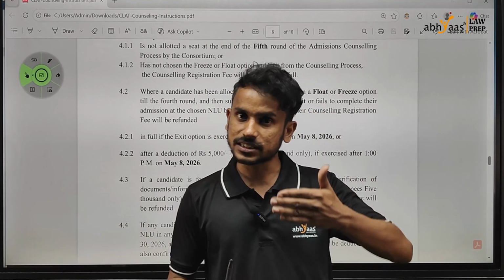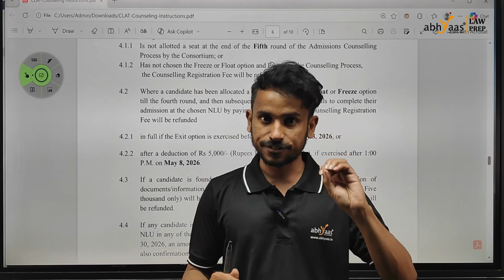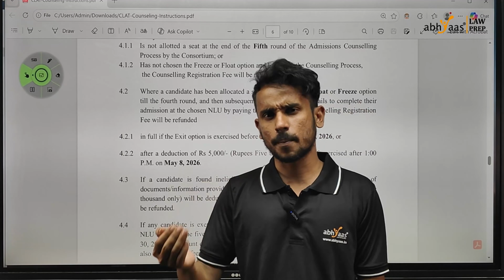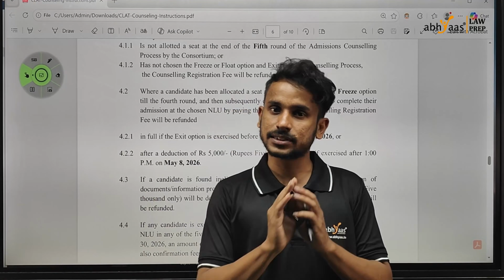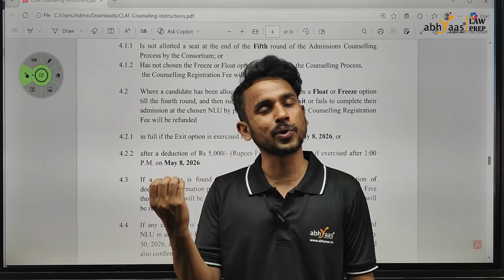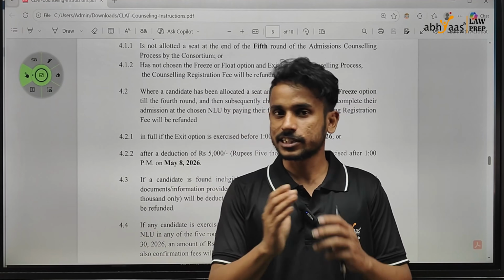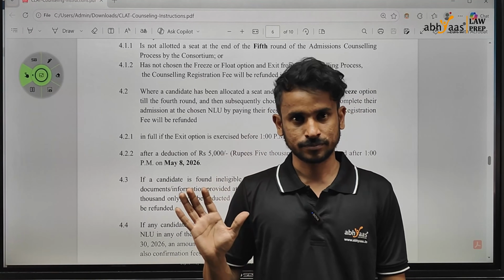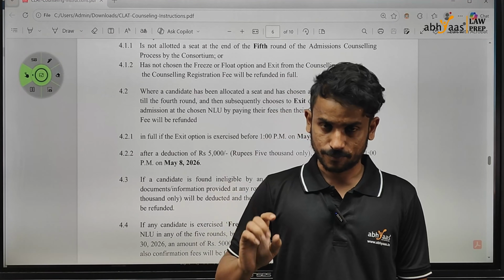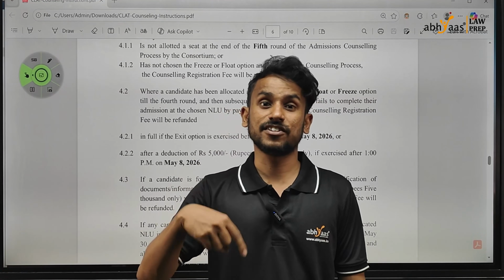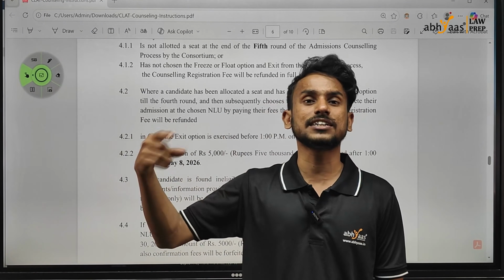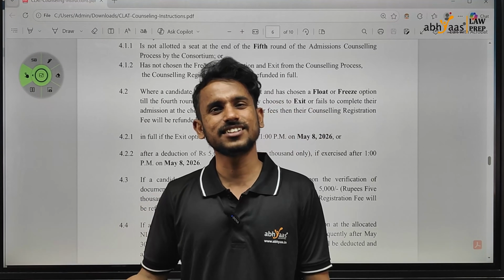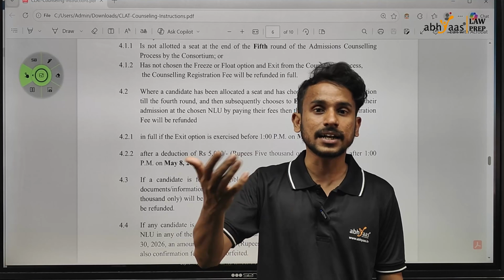Now what happens is, the first list is published, you choose either freeze, float or exit. Suppose I press freeze, that means there is no upgrade that is going to come in future. That means that seat is locked for you. You are not going to be considered for any upgrade. That seat is yours. You have to make a payment by 24th of April. Say I opted for float. Then I go to the second round, maybe I will freeze it there, or maybe I will keep floating till the last round. Generally, students have this expectation that till the last round also there are chances that there will be an upgrade.